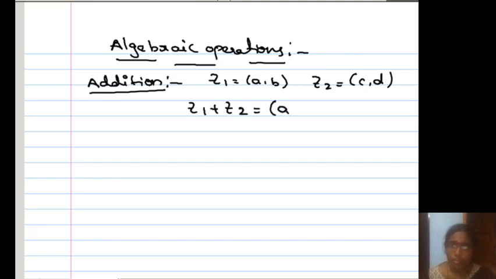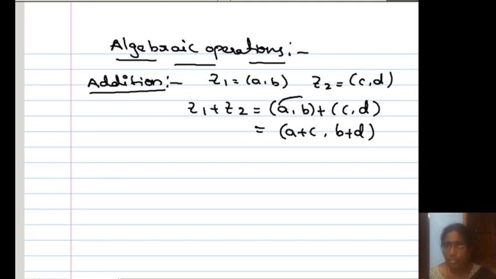So (a, b) plus (c, d) is (a plus c, b plus d). I am adding the real parts and adding the imaginary parts. This is the addition of two complex numbers.